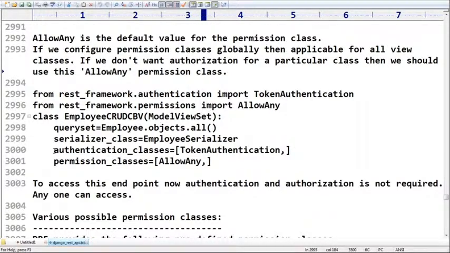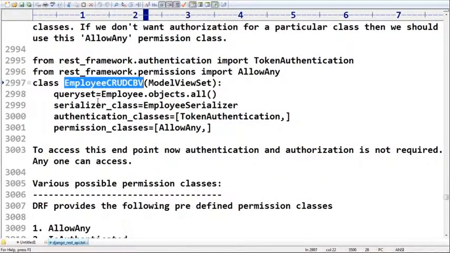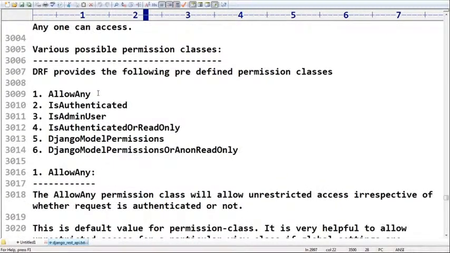Next, various possible permission classes, right? Sir, I discussed each and everything, whether you remembered or not, I'm not sure. AllowAny, is authenticated, and is admin user: only a user whose is_staff status is true, such type of person only is allowed to perform operations. Only trusted administrators are allowed to perform.